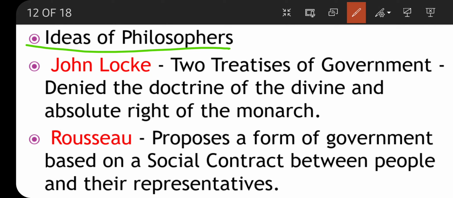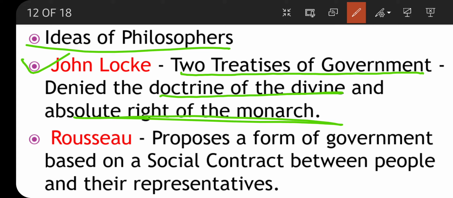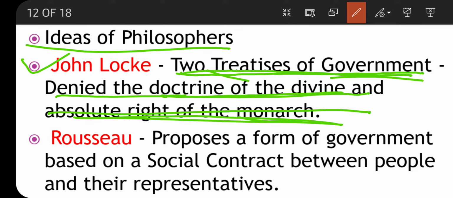The first philosopher was John Locke. John Locke told in his book, Two Treatises of Government, that he denied the doctrine of divine and absolute right of monarch. He said that we don't want this monarchy, right? Very important words I'm underlining, please go through it. Next point.